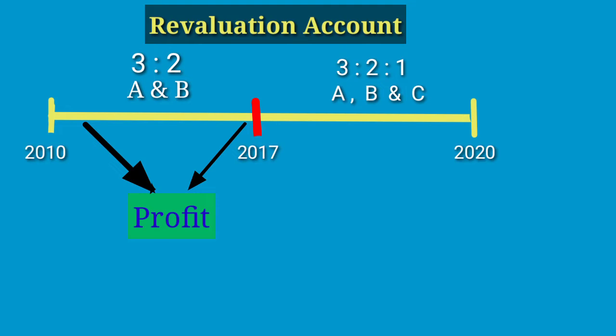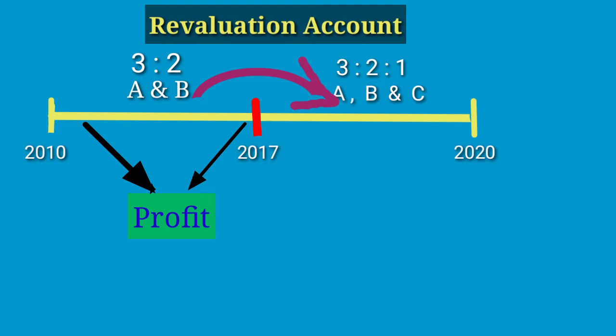If we are not distributing this profit to A and B at the time of C's admission, it will carry forward to C also, correct? After the admission of a new partner, whatever assets, liabilities, profit or loss are there, the new partner also has a right in them.